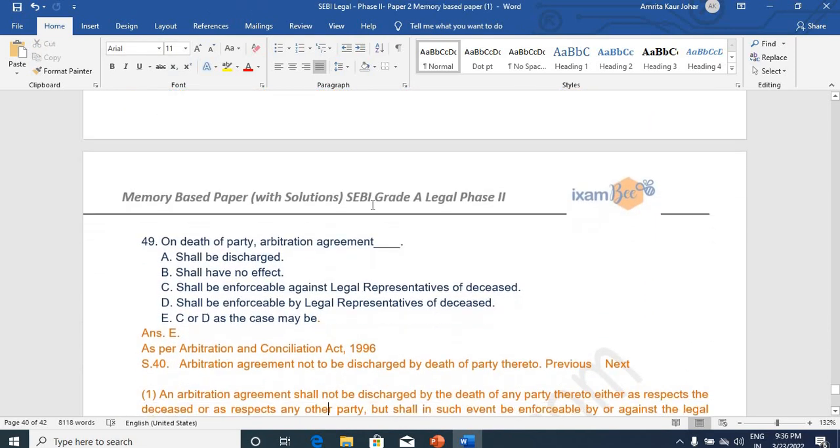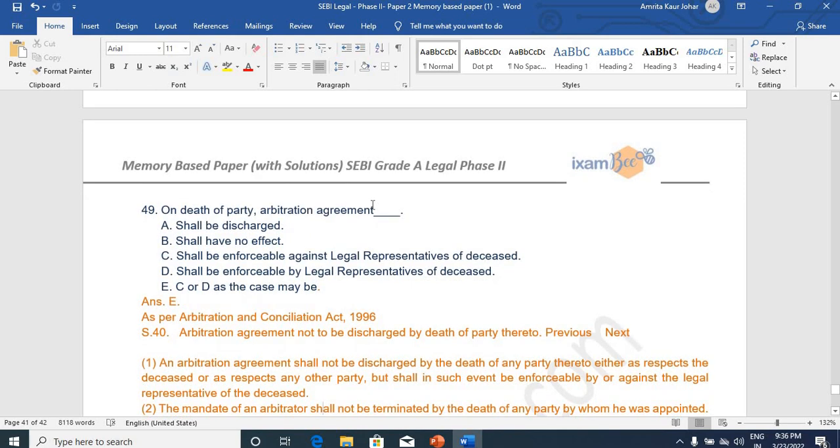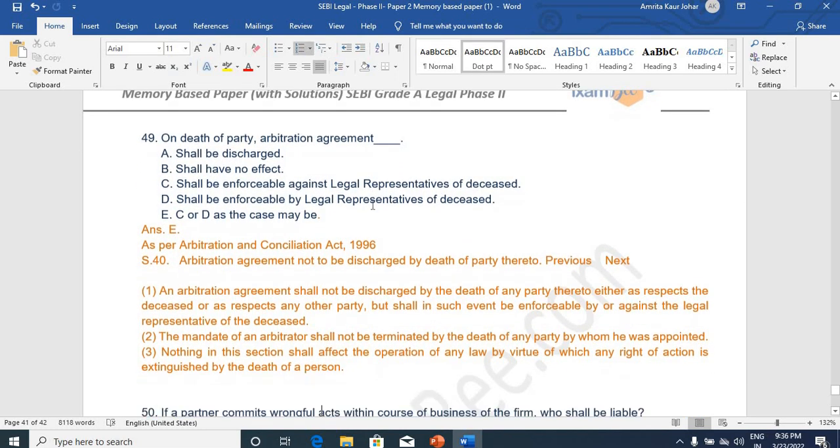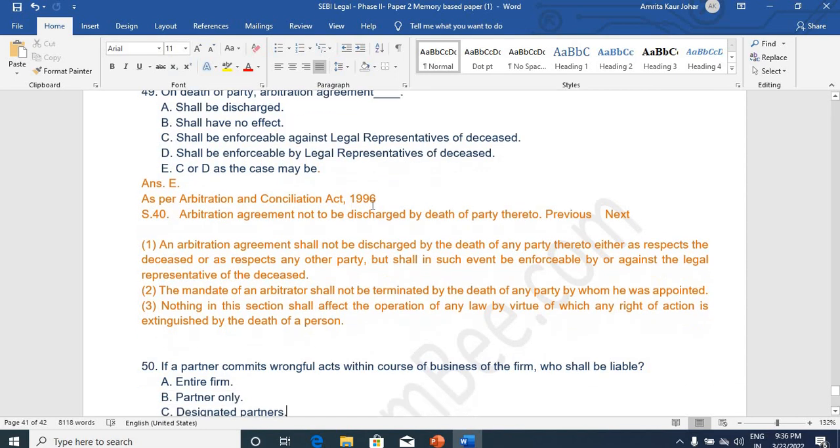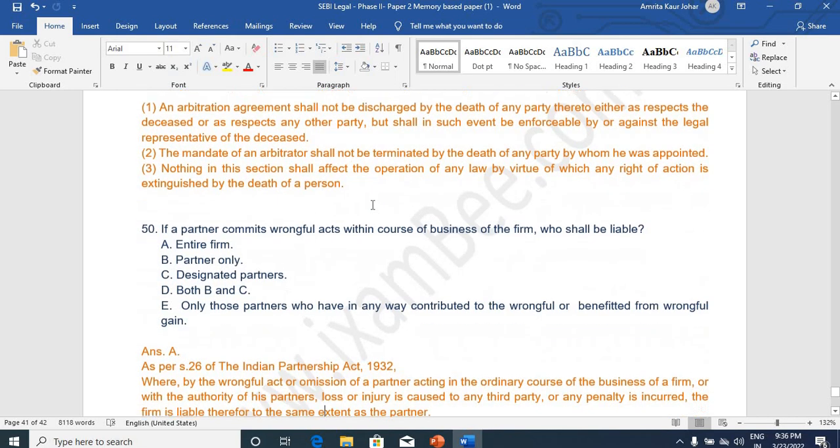On death of party arbitration agreement, what will be the consequences on the arbitration agreement if the arbitrating party dies, any of the party? Then the consequences will be as per section 40. It will not be discharged by death of party. This was directly section 40 in Arbitration and Conciliation Act.